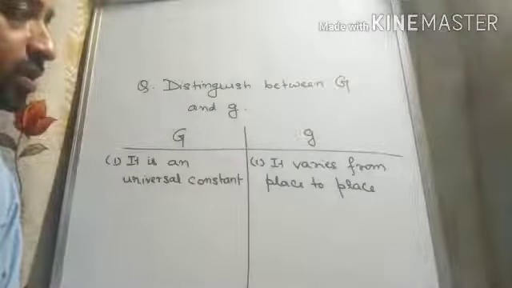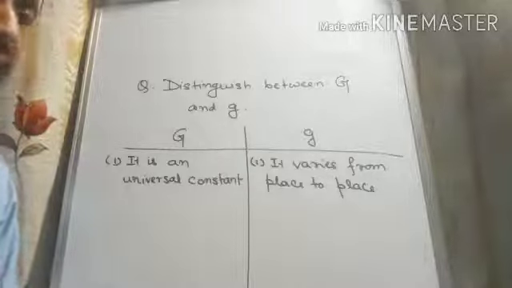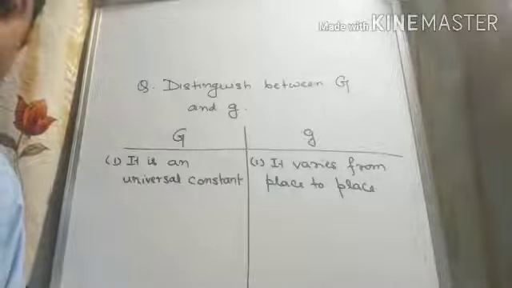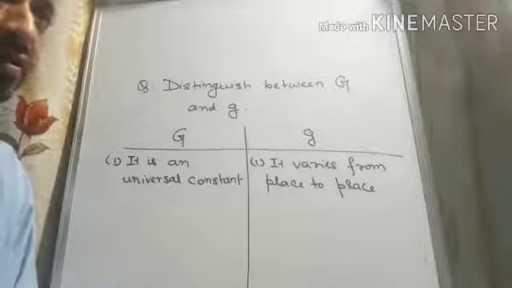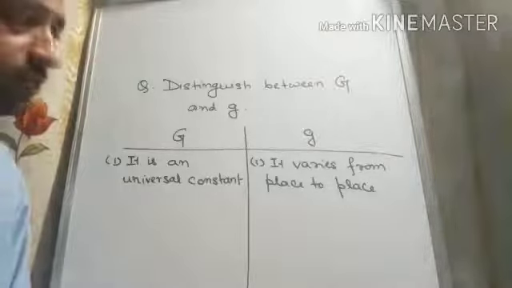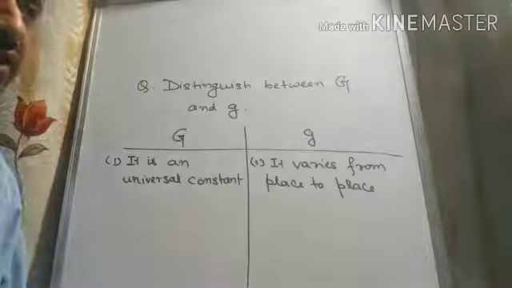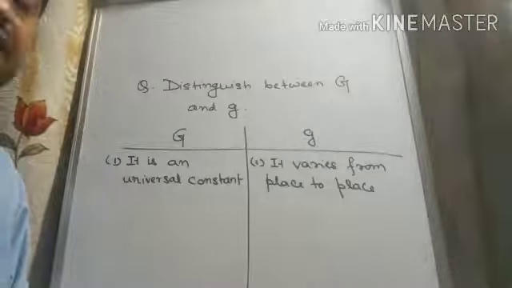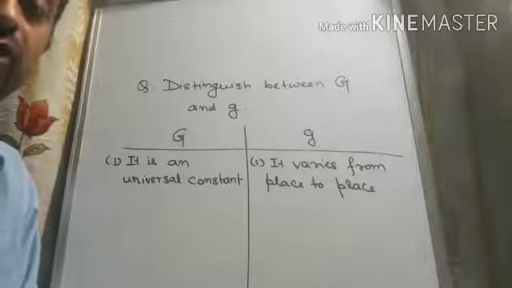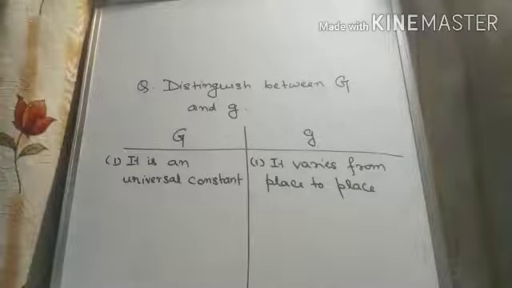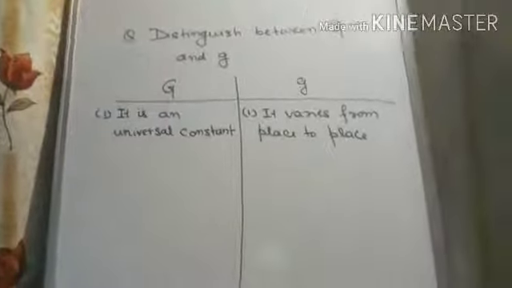But remember one thing, that small g is not uniform everywhere on the surface of the earth. Near the equator it is 9.8 meter per second square, but it is slightly higher near the poles or the polar region. Okay? It is due to the shape of the earth.